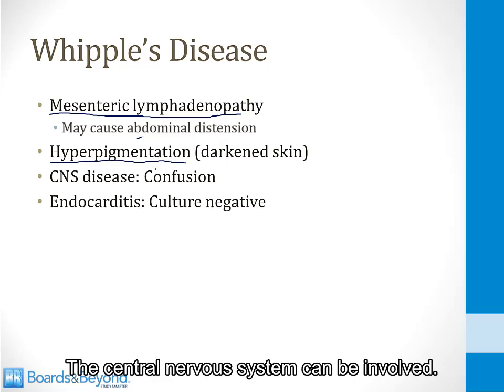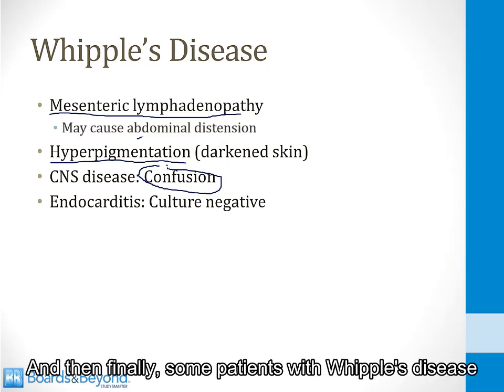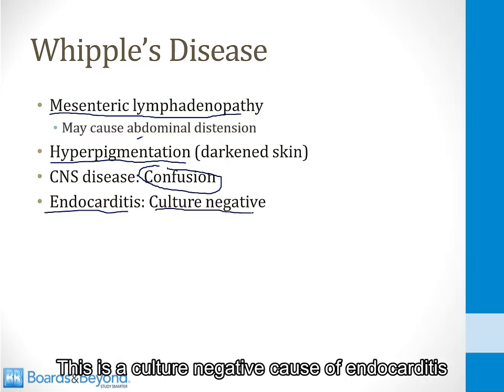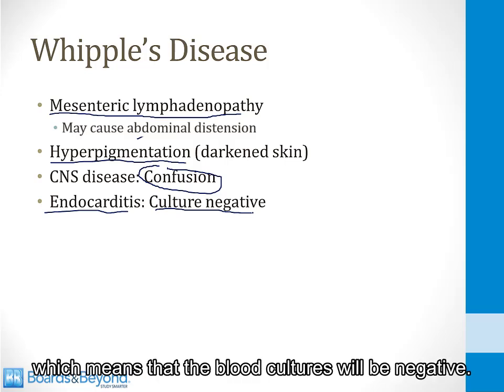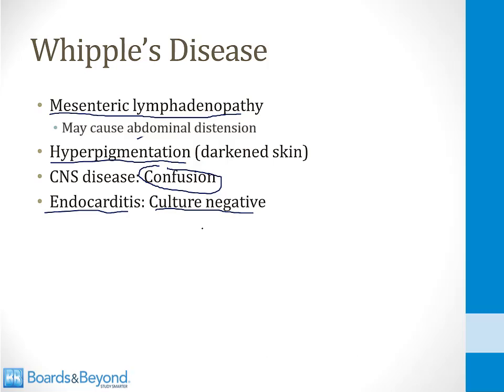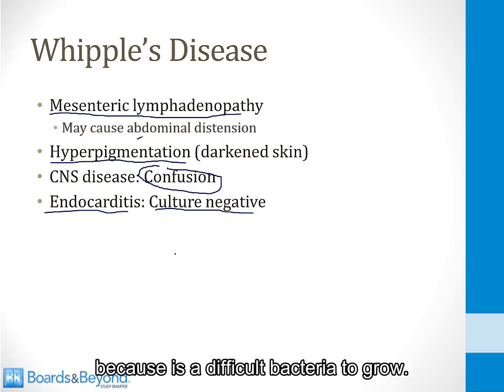The central nervous system can be involved. This often presents as confusion and cognitive dysfunction. And then finally, some patients with Whipple's disease develop signs and symptoms of endocarditis. This is a culture-negative cause of endocarditis, which means that the blood cultures will be negative even though the patient has signs and symptoms of endocarditis. And the reason the blood cultures are negative is because Tropheryma is a difficult bacteria to grow.